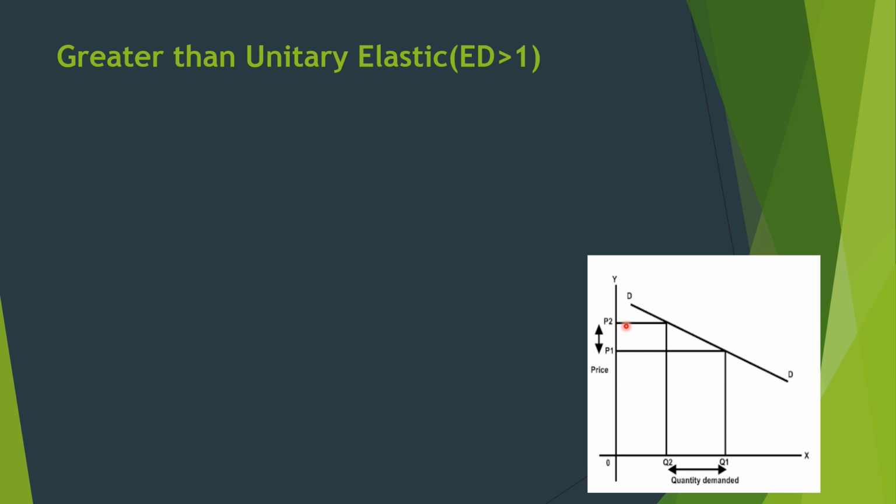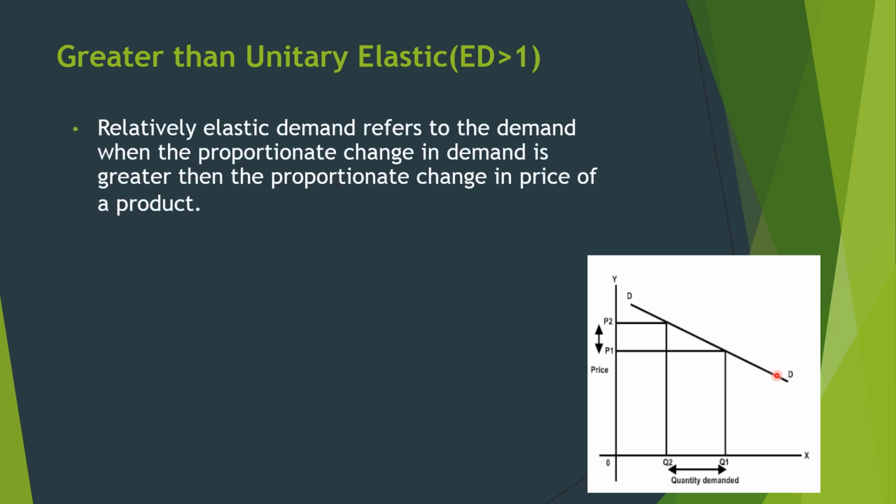In this situation your demand curve is downward sloping and flatter in shape. Now the definition: relatively elastic demand refers to the demand when the proportionate change of demand is greater than the proportionate change in price of the product.